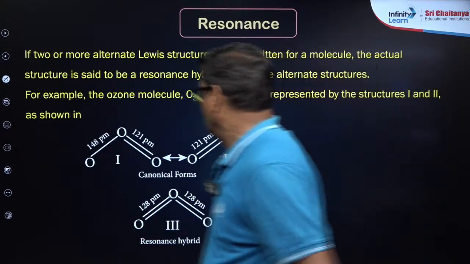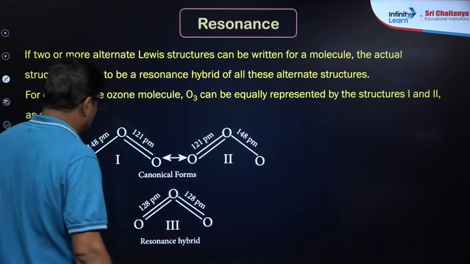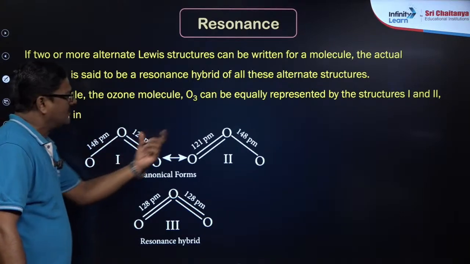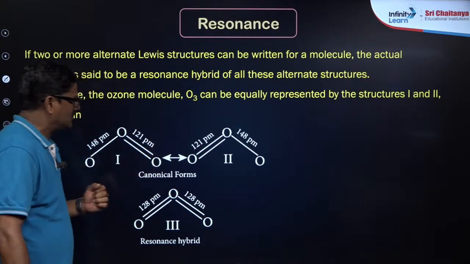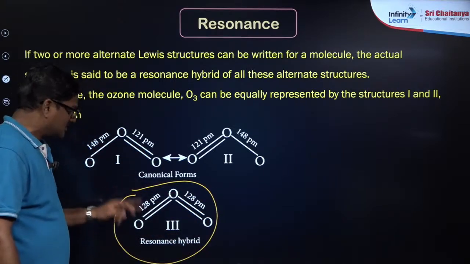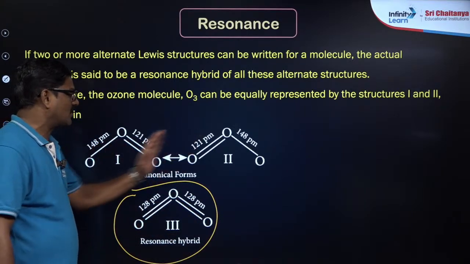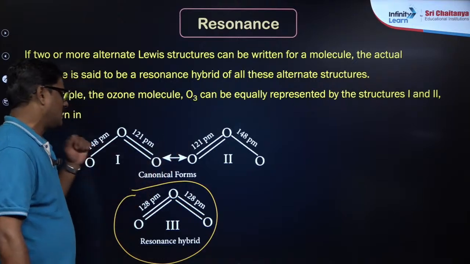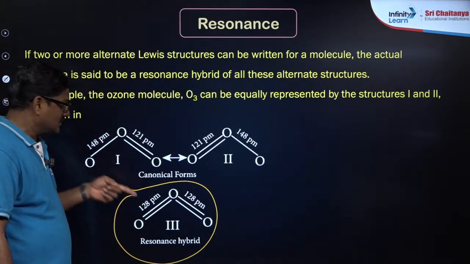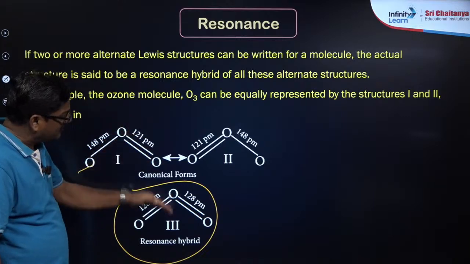So actually ozone does not exist like this. This is one hypothetical structure and this is another hypothetical structure. So when it comes to reality, ozone exists like this. So these are called resonating structures, canonical structures or contributing structures, and this is what you call the hybrid of these two.